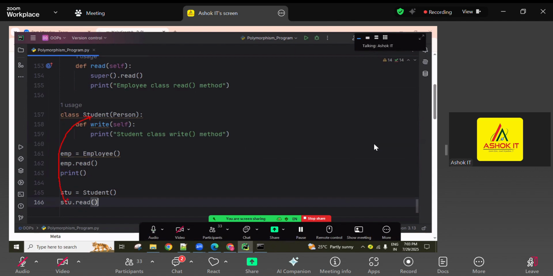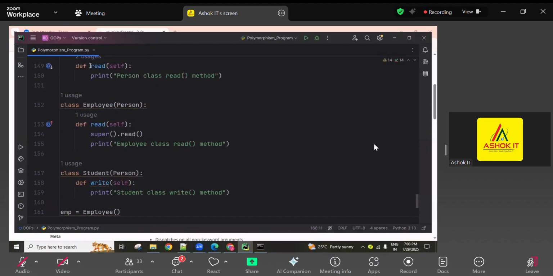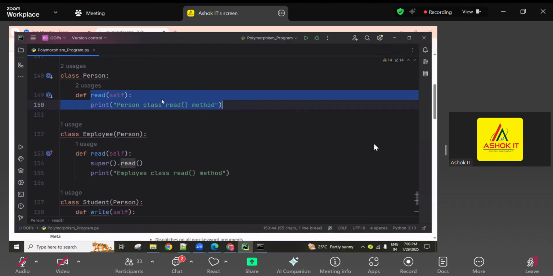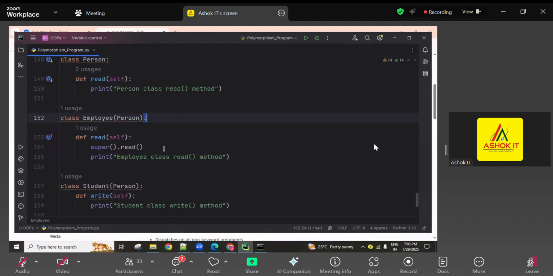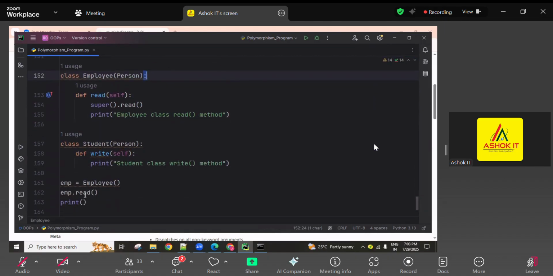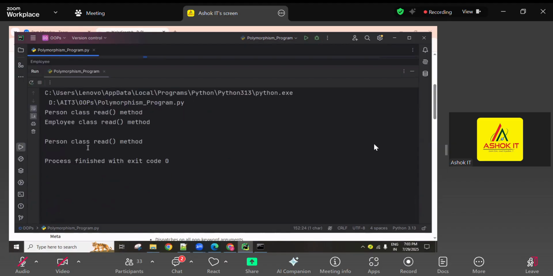Student represents the student class. So here it searches for the read method, not there. Then it searches in its parent. Now in this parent, read is there, so it executes this one. So here the student class has no other implementation in the read method. It directly accesses only the parent's. The student class doesn't want to implement new logic in the parent method.